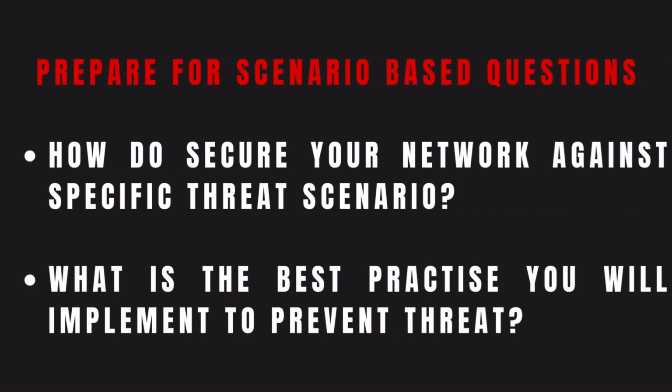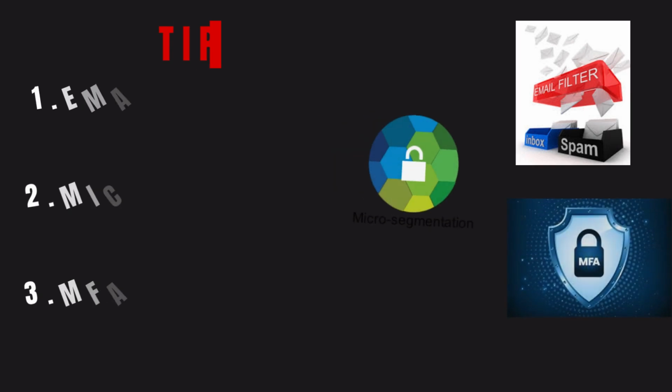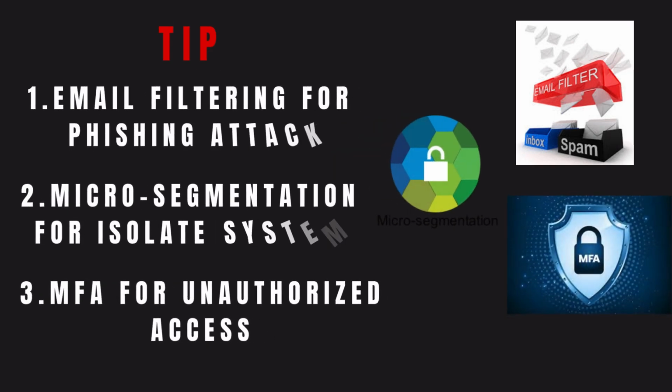Eighth, scenario-based questions. How would you secure a network against a specific threat scenario? What are the best practices for implementing security measures? Tip: use examples of common threats and solutions. Example: for phishing, implement email filtering and employee training. For lateral movement, use micro-segmentation to isolate critical systems. For unauthorized access, deploy MFA and network access control.